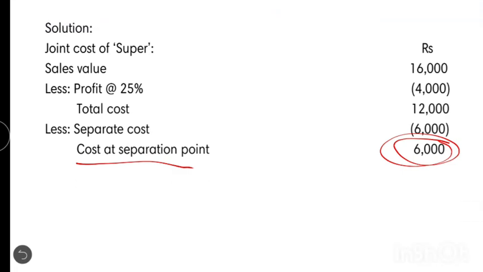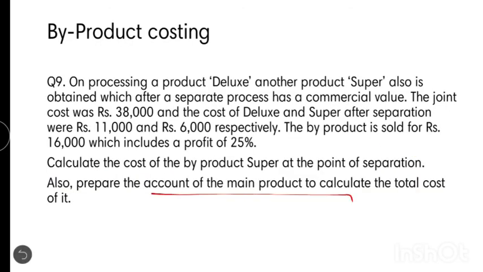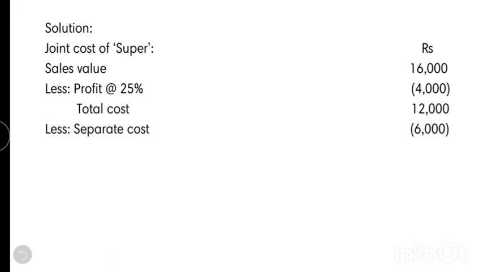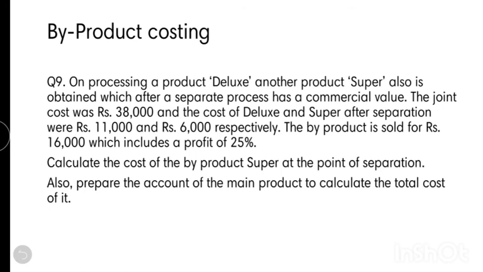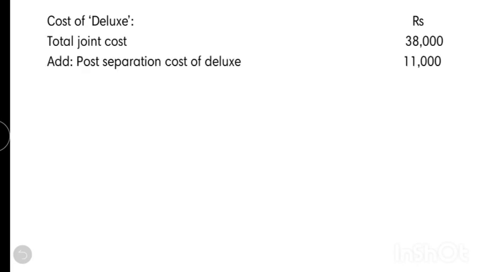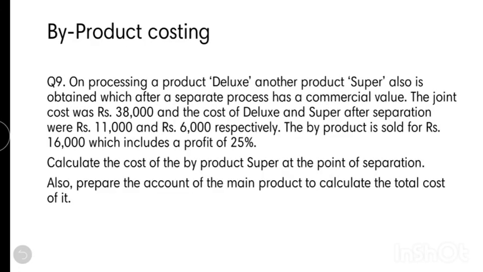The next part of the question is to find the account for the main product, DLX. In order to find the cost of DLX, the first step is to write the total joint cost, which is given directly in the question: 38,000. Next, add the post-separation cost of DLX, also given directly in the question: 11,000.